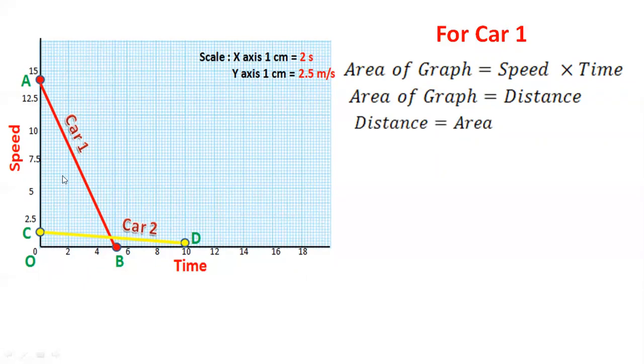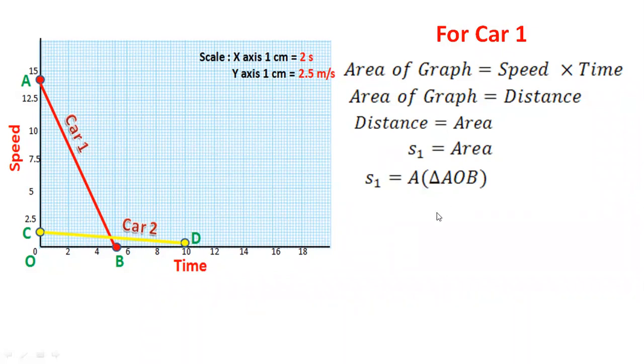Now for car 1, what is this area? We have to calculate the area of triangle AOB. So let us try. We'll say that the distance for car 1 is S1, the area. Now the area for car 1 is under this red line. So what is present under this red line? The area of triangle AOB.